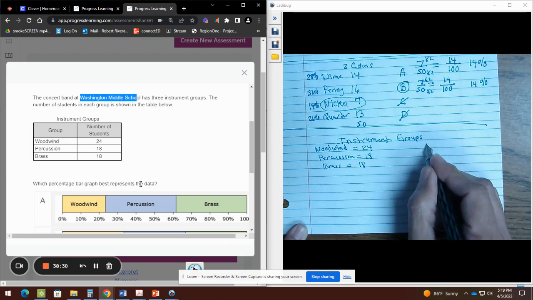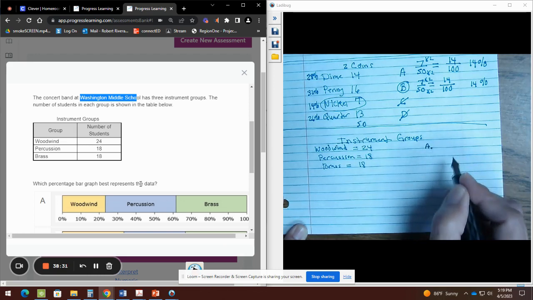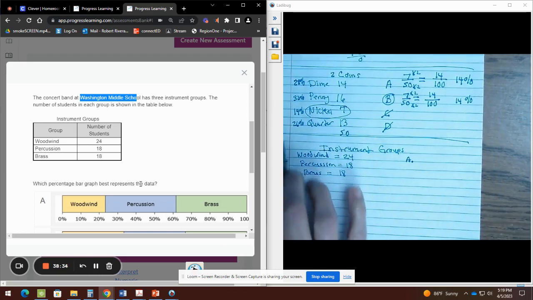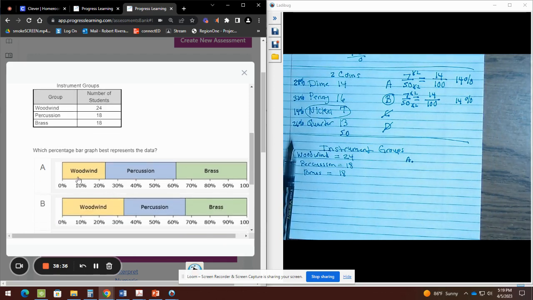Now I'm going to look at my percent bar graph. Letter A. So here's my woodwind for letter A. And I'm going to go from here to here. That would be 10. From here to here, that would be 20. But then there's a little gap there. It's not really in the middle, so I cannot call it 25. Many kids are thinking 25, but that's not really in the middle of the 20 and 30.